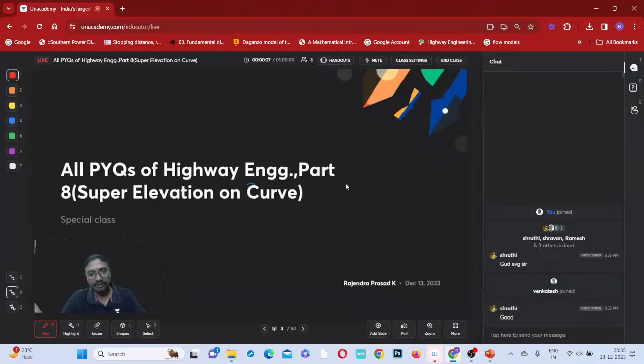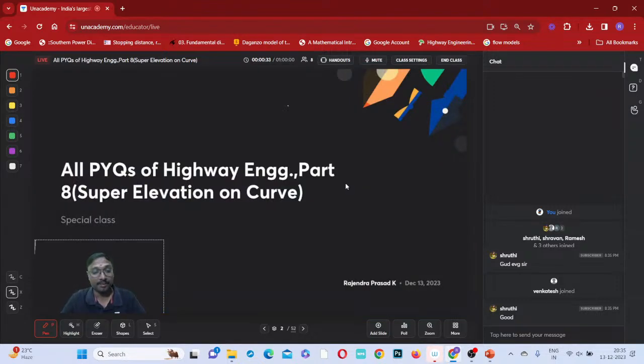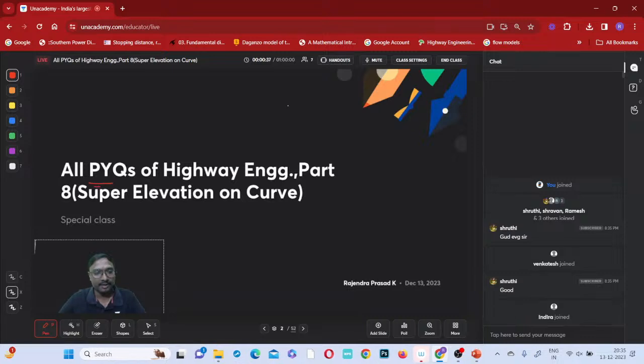Good, very good. So here we'll be continuing our discussion on all PYQs of highway engineering. Yes or no? All PYQs of highway engineering we are continuing. This is Part 8; 7 parts are already discussed. Super elevation on horizontal curves, Part 1 we'll discuss. One more class will be there on this. In 2 classes, this super elevation topic will get over, all questions on super elevation will get over.